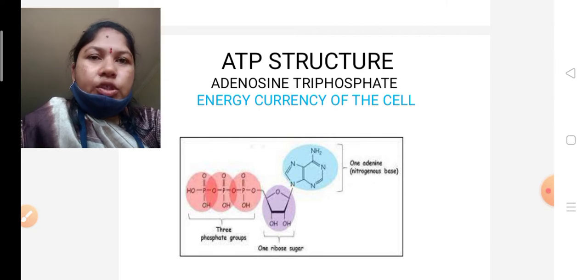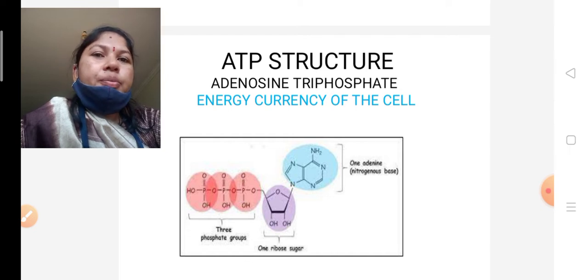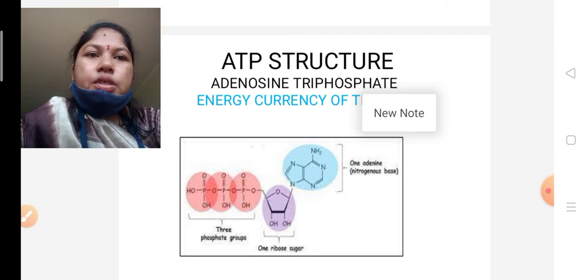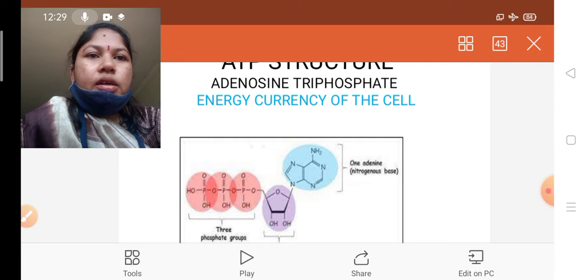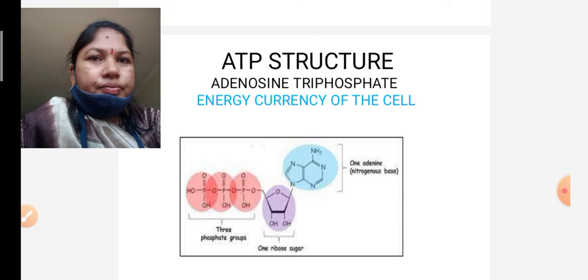In the ETS chain, the end product is ATP, so first we have to know about ATP. The full form of ATP is adenosine triphosphate. It is called the energy currency of the cell.